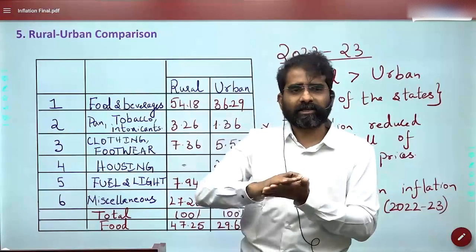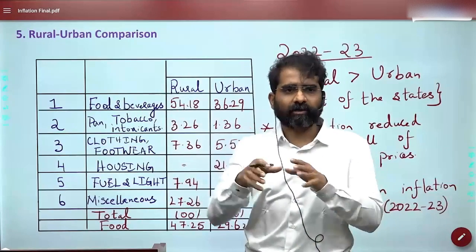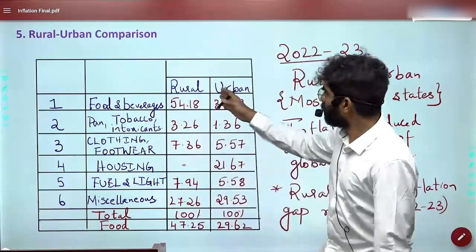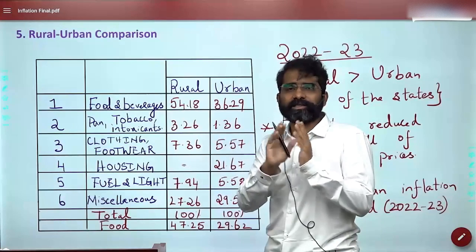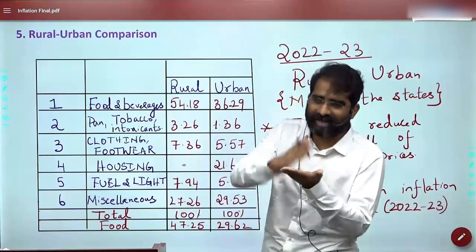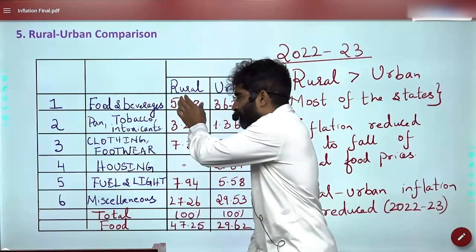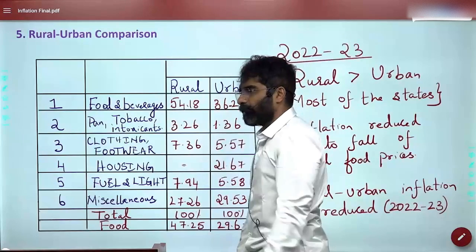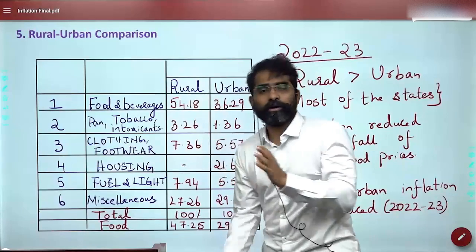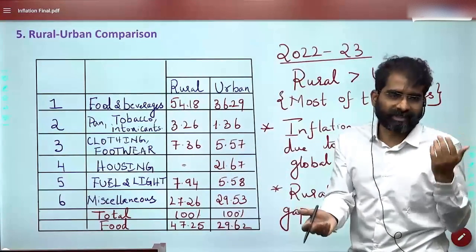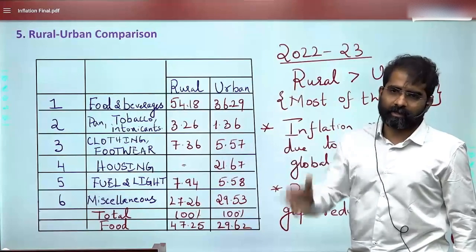The same applies not just to rural and urban, but even to the poor man and the rich man. The poor man is somebody who spends a major percentage of his income on food or the basic requirements. So the per capita consumption expenditure, the proportionate spending of income, will be the criteria for taking rural as 54.18 and urban as 36.29. And these weightages will definitely have a direct impact on whether rural inflation or urban inflation is going to be higher. Are you able to get this?